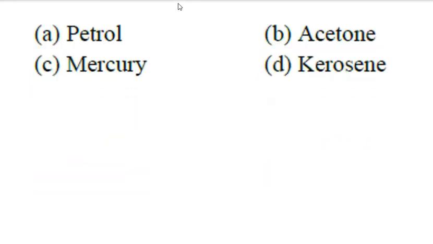And last question: petrol, acetone, mercury, and kerosene. Mercury. Because the rest all are petroleum products. All are volatile products, right? Mercury is a planet name as well, but it is also a material name. So I'm saying that all the three are volatile, but mercury is not volatile. Correct. Okay, tomorrow we'll see another topic.